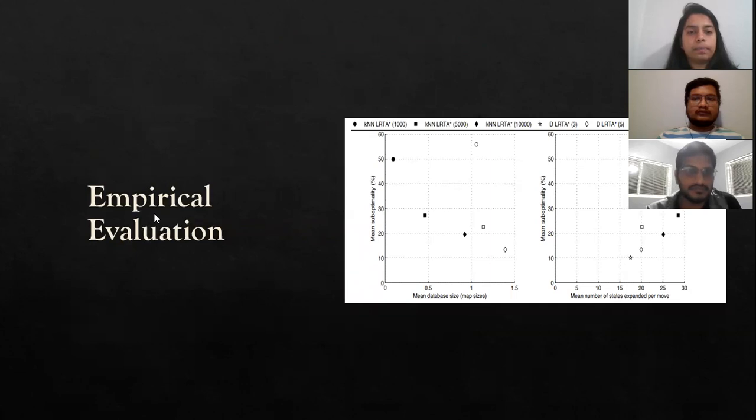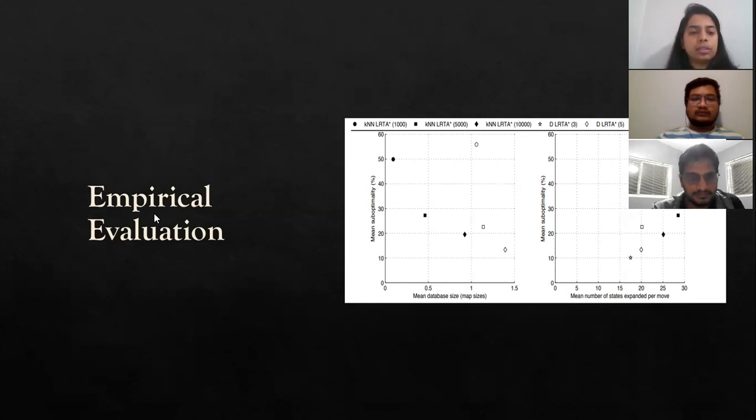Coming to the next slide, which is the empirical evaluation, we can see in the diagram, the first diagram is mean database size, which you can also call the map size. The second diagram is the mean number of states expanded per move. They used 8 maps from popular video games for the empirical evaluation. On each map, they ran nearly 128 different pathfinding problem instances. Each data point represents an average of 1,024 separate pathfinding searches, that is 8 maps, each with 128 searches. So this diagram represents the empirical results.